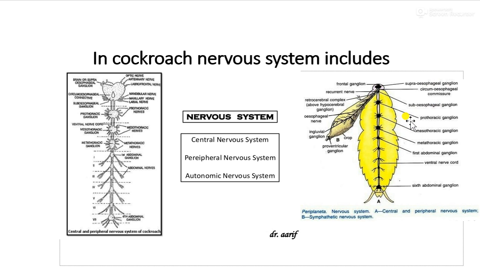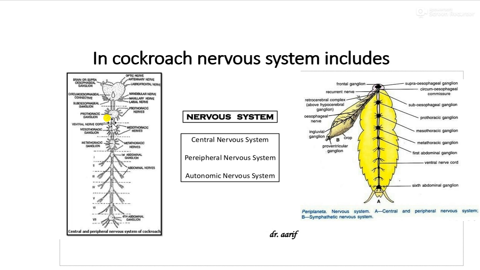Now we see the second part of the central nervous system, and that is the ventral double cord, the ventral nerve cord. In cockroach, the ventral nerve cord is present on the ventral side of the alimentary canal. Look at this ventral nerve cord. It consists of two longitudinal nerves which are solid, and hence it is described as a double solid ventral nerve cord.